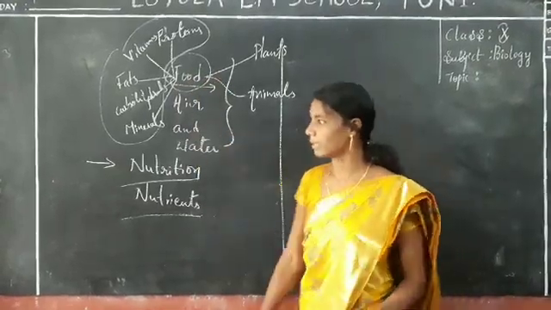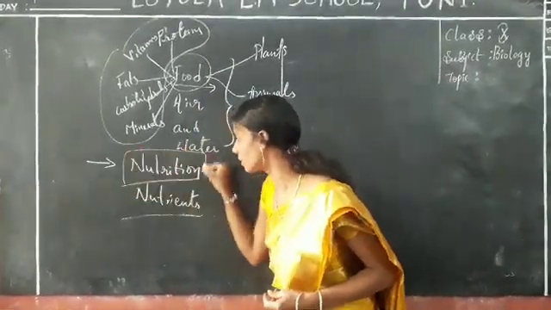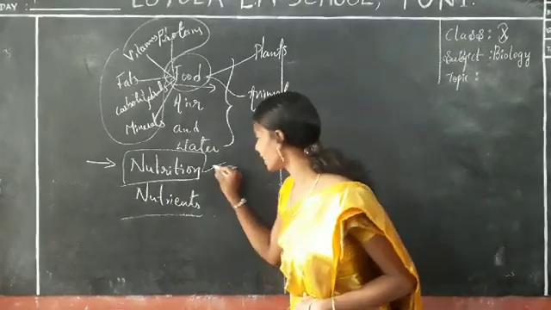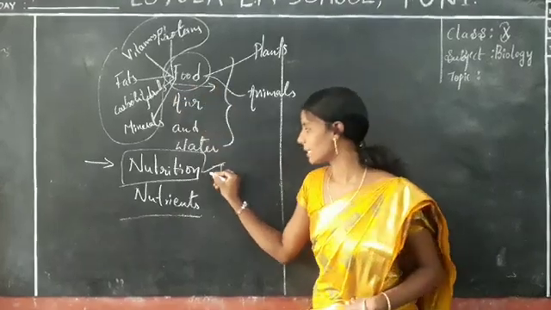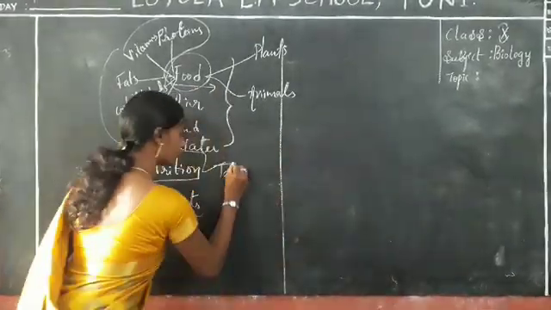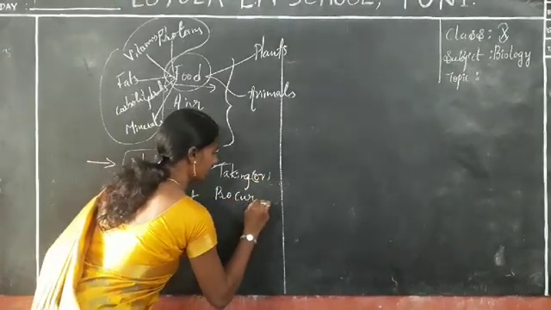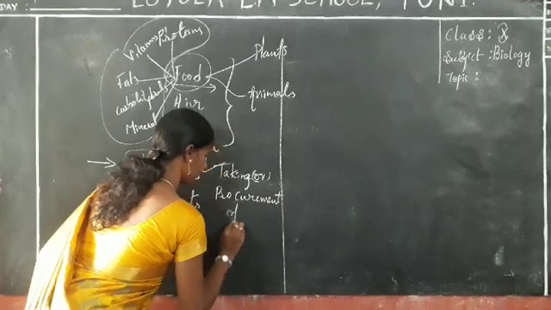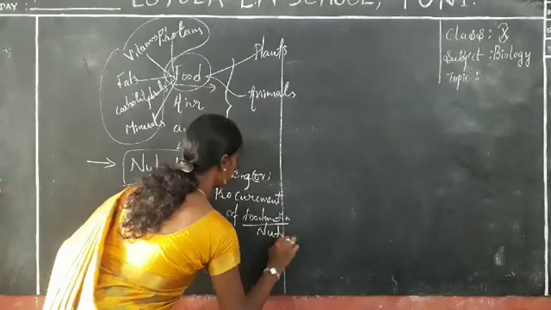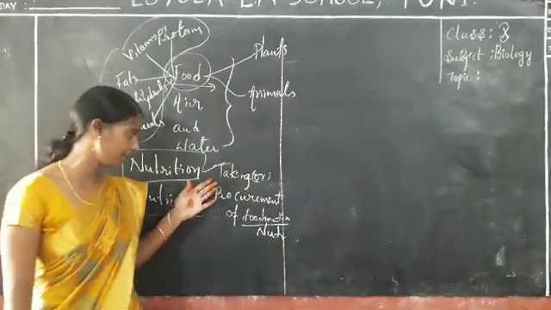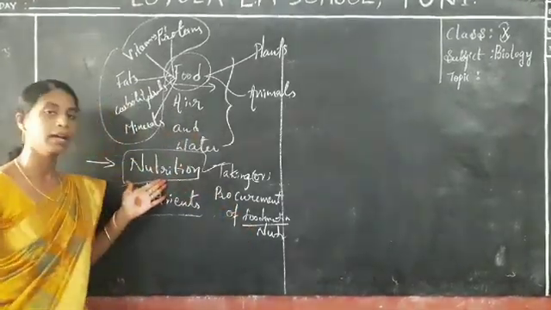So let us know about the mode of nutrition. I already told what nutrition is. We already know that some food components are there in food material. Taking or procurement of food materials, that is nothing but nutrition. Procurement is nothing but taking some food material inside our body, and that is called nutrition.